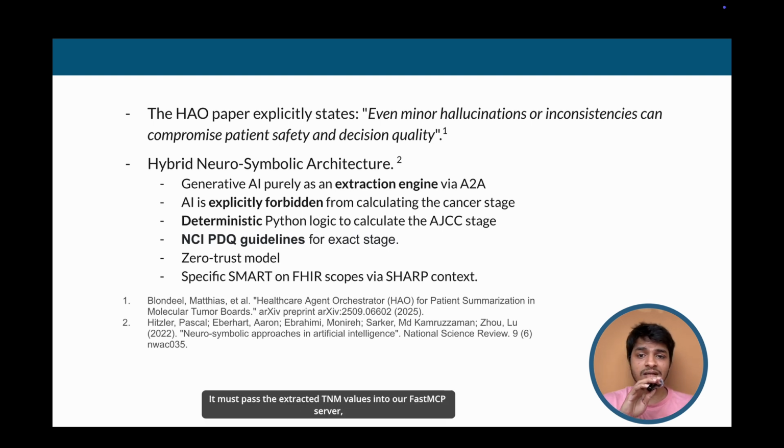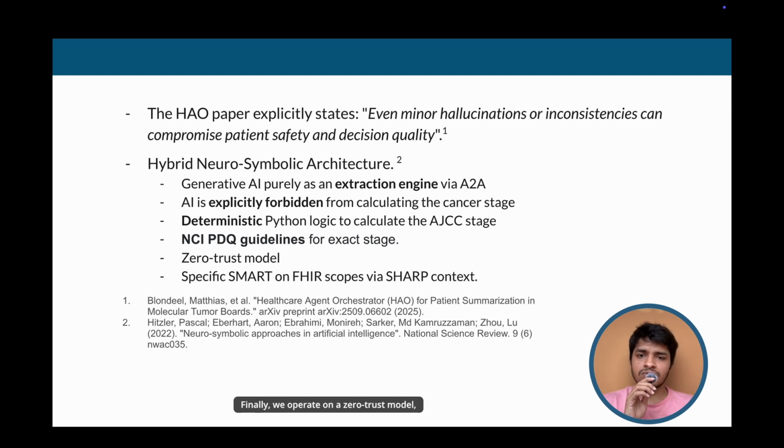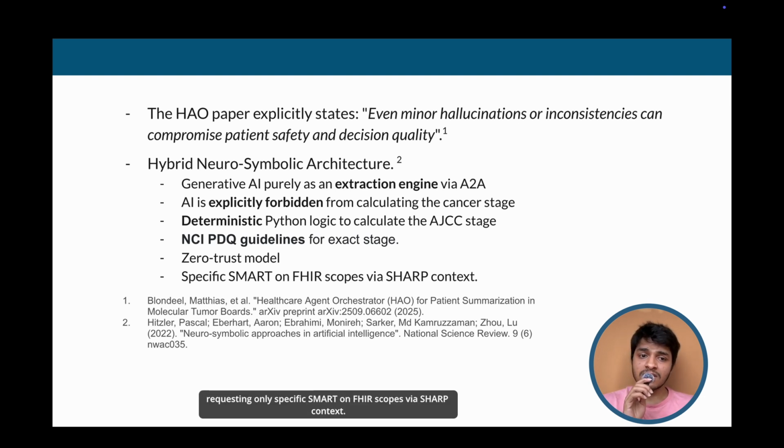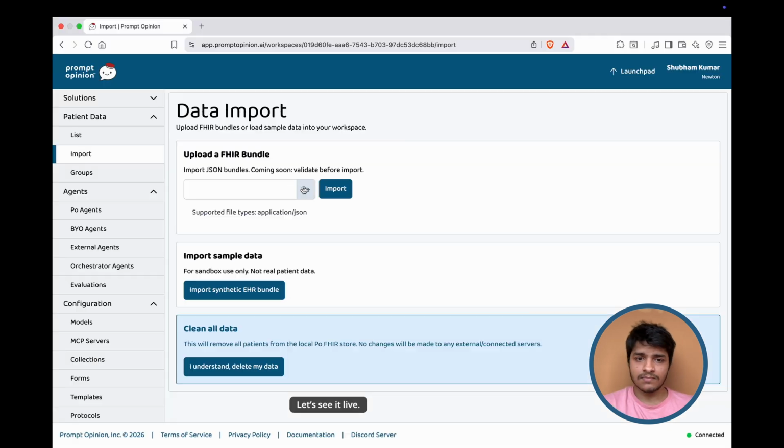It must pass the extracted TNM values into our FastMCP server, which uses deterministic hard-coded Python logic to calculate the AJCC stage. Finally, we operate on a zero-trust model, requesting only specific SMART on FHIR scopes via the SHARP context. Let's see it live.